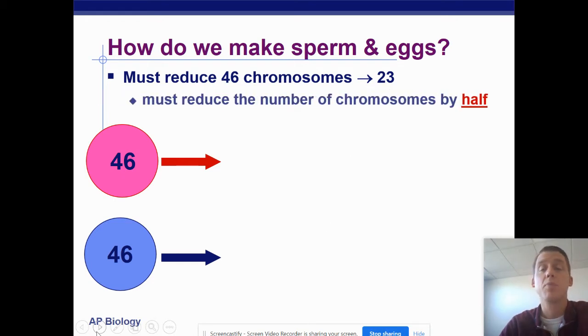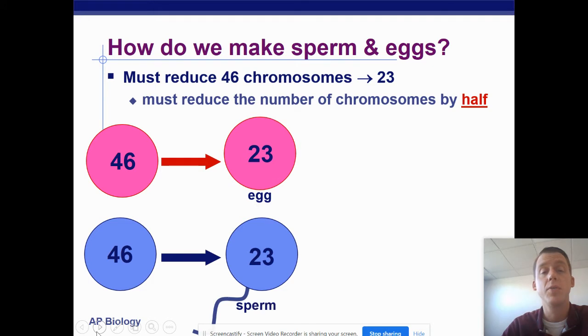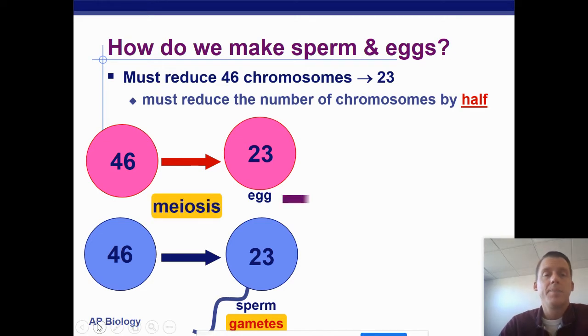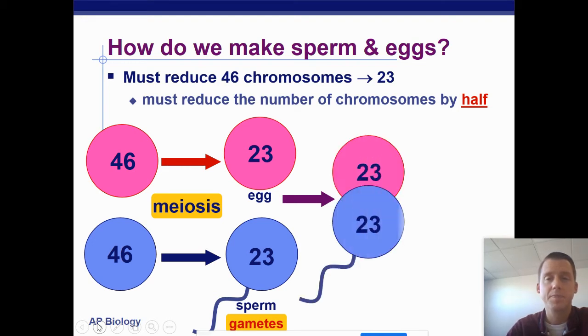That is what the process of meiosis is going to do. It's going to reduce the number of chromosomes by half to 23. An egg cell should have 23 chromosomes, and a sperm cell should have 23 chromosomes. And we call these types of cells gametes. You see that at the bottom there. So meiosis creates gametes, and those gametes have half the number of chromosomes.